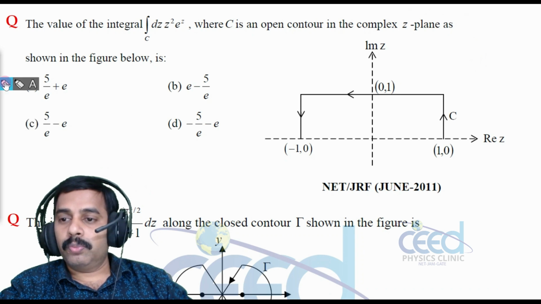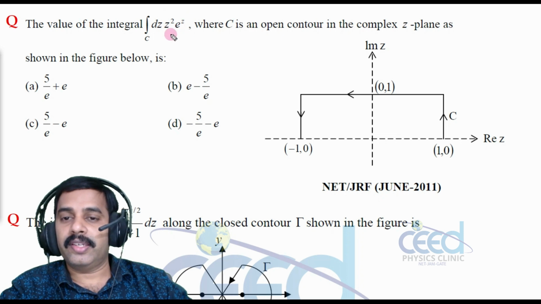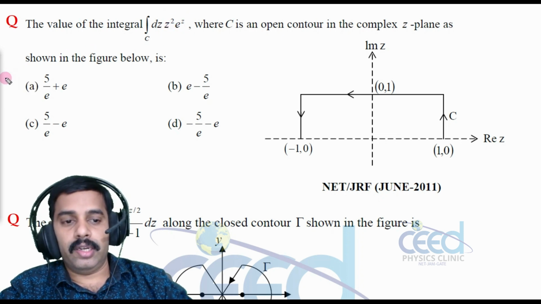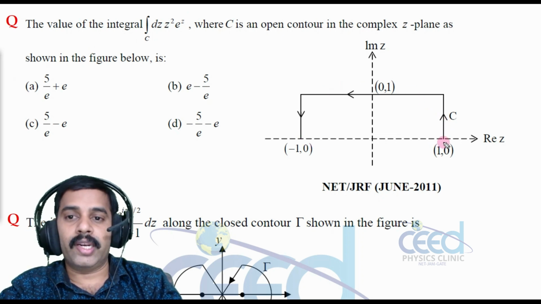So to do this problem, look into this function, e raised to z and z square is an analytic function, right? So the net integral of this closed contour for an analytic function will be equal to 0, that we already know, right?